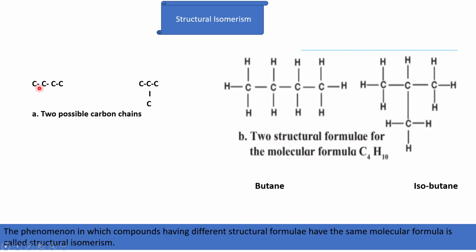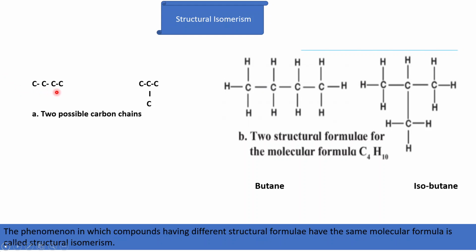The 4 carbon atoms present in butane are linked together in a linear form, and this is the carbon skeleton of butane. The 4 carbon atoms could also link in another way. This is yet another possibility where 4 carbon atoms can link together.